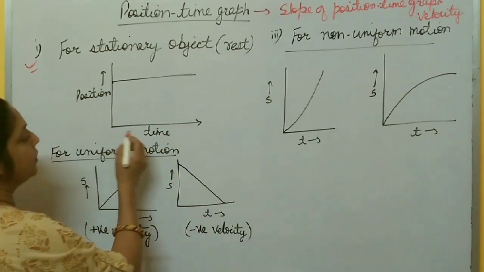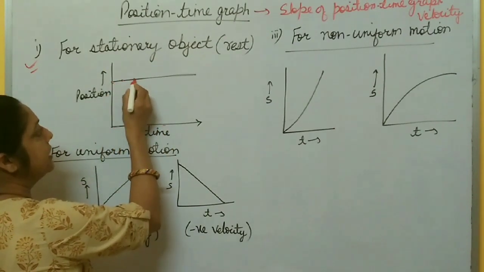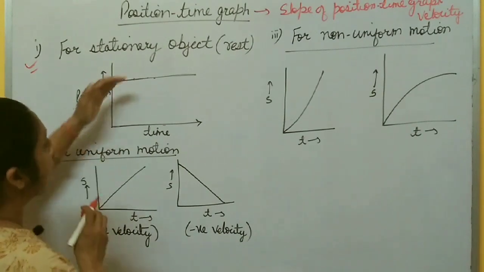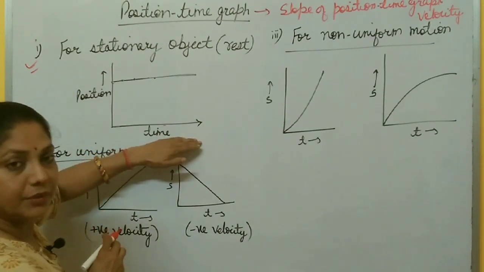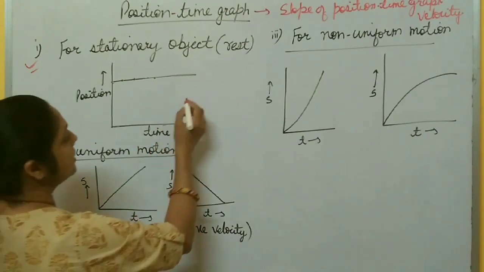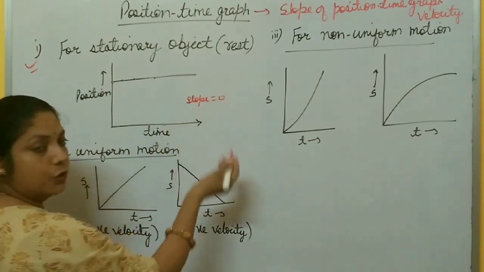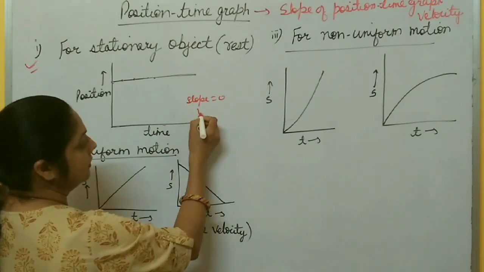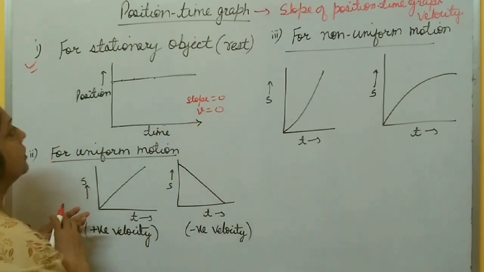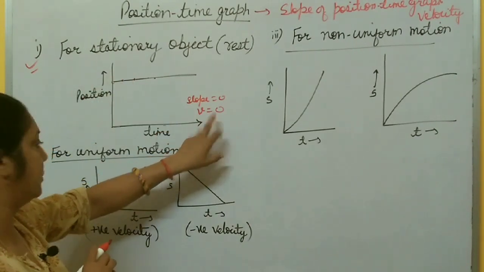So the graph is like this: as the time increases, the position of the object remains the same, so the line is parallel to the time axis, the x-axis. It means here the slope is 0, and slope 0 means velocity is 0. So when the object is at rest, its velocity becomes 0.